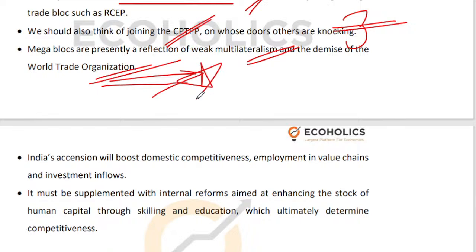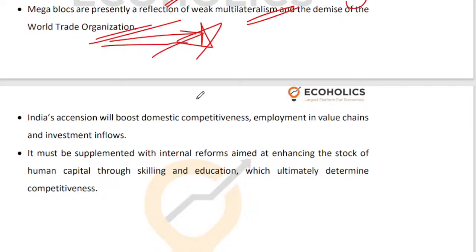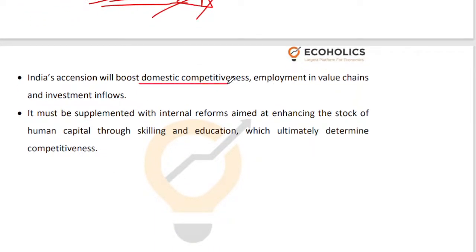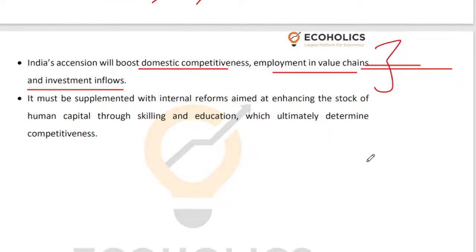Now, when multilateralism is not working, you cannot have multiple bilateralisms coming into its place. That will be very inefficient. So let us focus region by region, and that is where RCEP is coming in, right? So whether it is domestic competitiveness, whether it is employment in value chains, whether it is investment inflows, there can be a significant positive impact of RCEP.